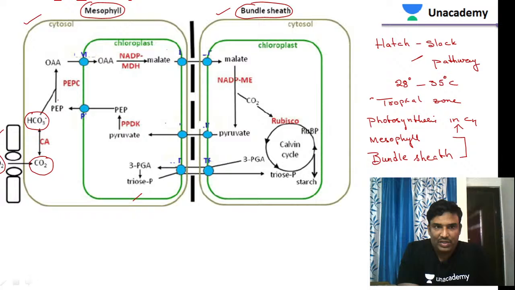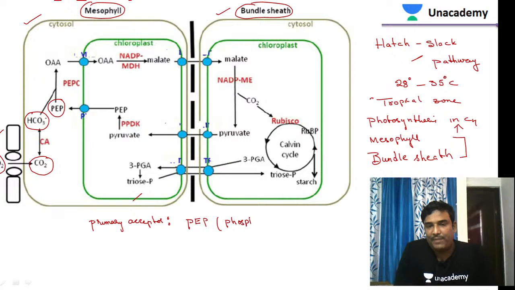Now this reacts with the primary acceptor. Which is the primary acceptor here? In the C4 cycle, the primary acceptor is PEP. What does PEP indicate? It means phosphoenol pyruvate. PEP is an organic acid, and the name of the organic acid is phosphoenol pyruvate.